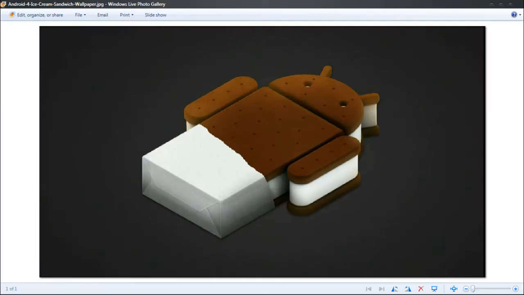What's up guys, today I'm going to show you how to install Android Ice Cream Sandwich on your Windows PC or Mac or Linux. Ice Cream Sandwich is almost the latest operating system on the Android platform. The latest is actually Jelly Bean, but that one is only supported on the Nexus 7.